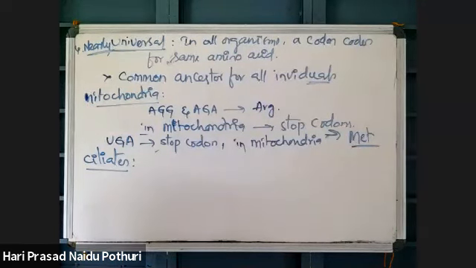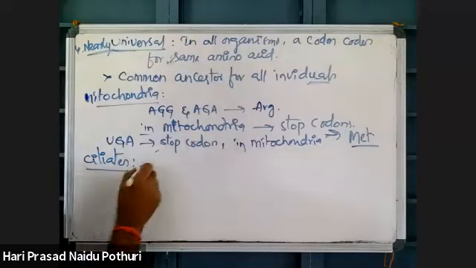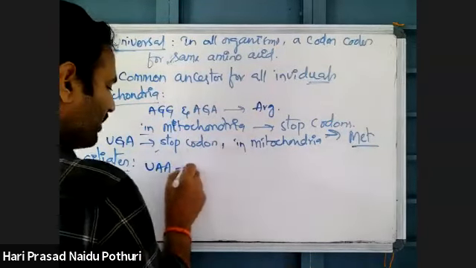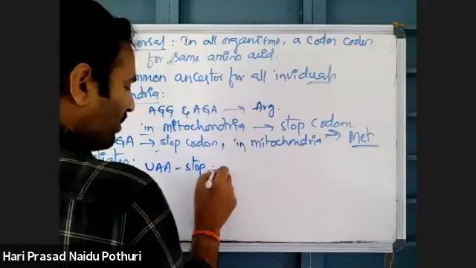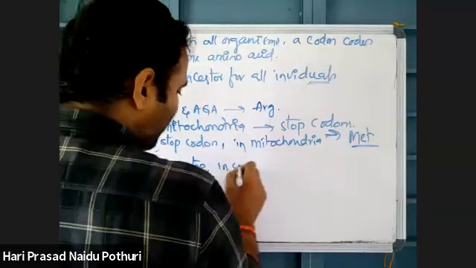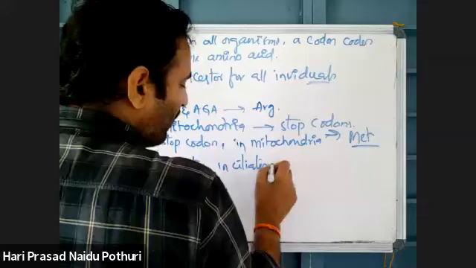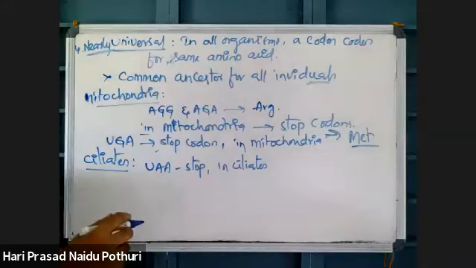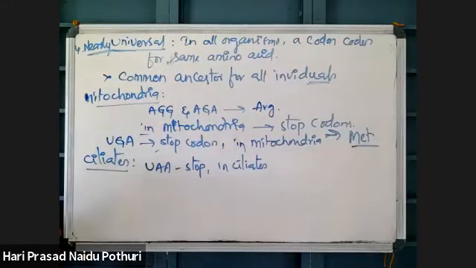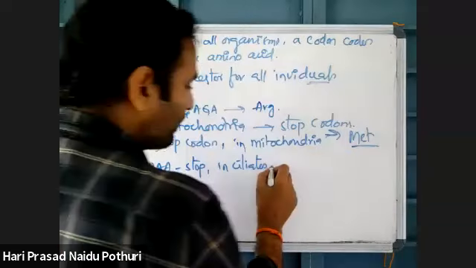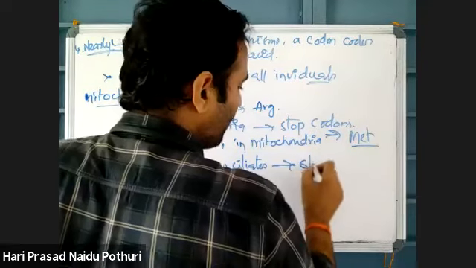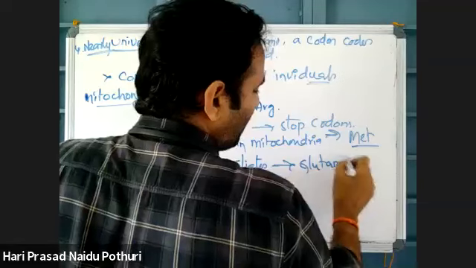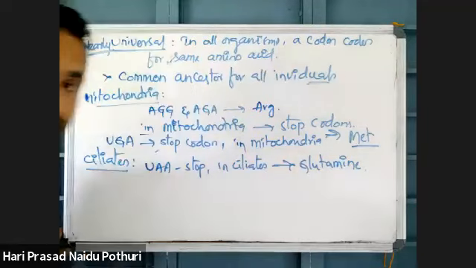In that, UAA is originally a termination codon in normal organisms. UAA is the original stop codon, but in ciliates it codes for another amino acid, glutamine. In ciliates it codes for an amino acid named glutamine.